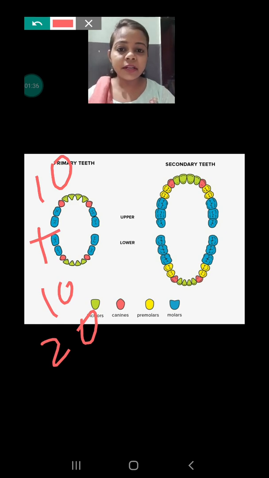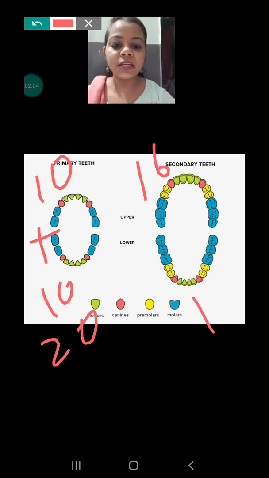what is the secondary set of teeth? When your teeth start falling at around 7 years, at that time the second set of teeth starts growing, and that is known as the secondary teeth or the permanent teeth. Why the name permanent teeth? Because this set is not going to be replaced by another set of teeth.